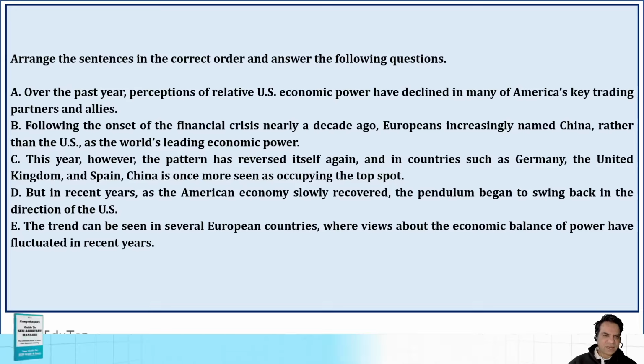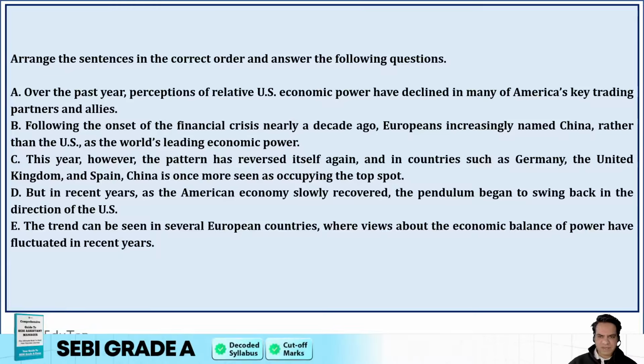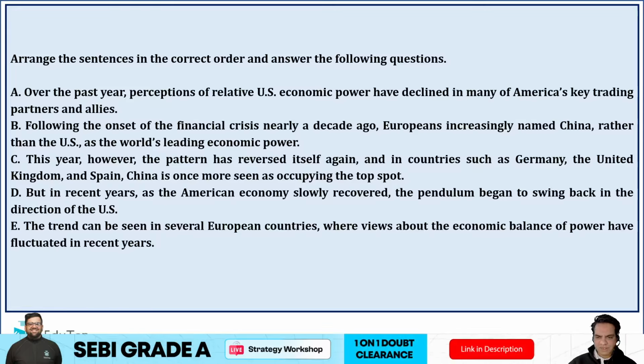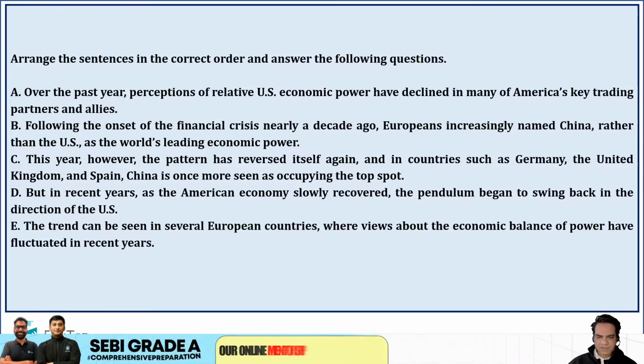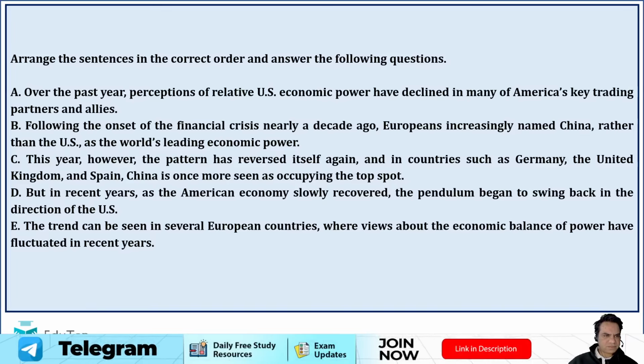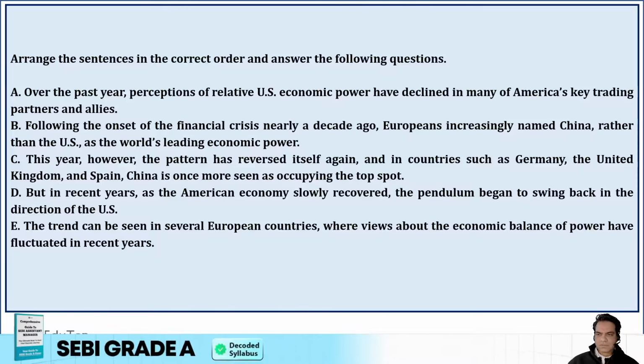Okay, this year, however, the pattern has reversed itself again, and in countries such as Germany and the UK and Spain, China is once more seen as occupying the top spot. But in recent years, the American economy slowly recovered. The pendulum began to swing back in the direction of the US. Okay, the trend can be seen in several European countries where views about the economic balance of power have fluctuated in the recent years. Yes, guys, American key trading partners, okay.